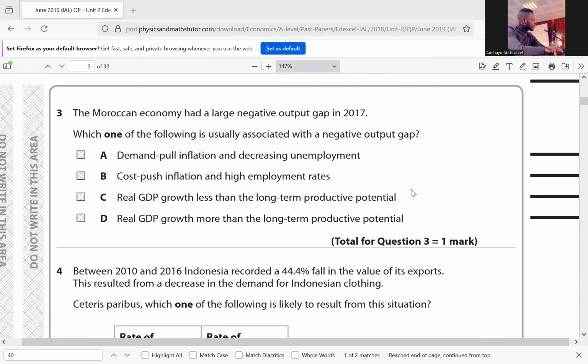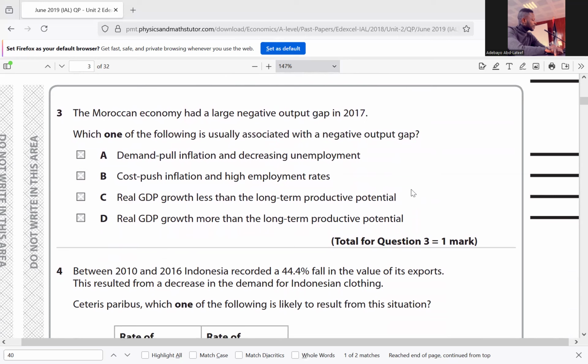The Moroccan economy had a large negative output gap in 2017. And when we talk about output gap, it simply means that the real GDP growth rate is less than the productive potential of an economy. So that means the actual growth of the economy is less compared to the potential growth. That is when we have a negative output gap.